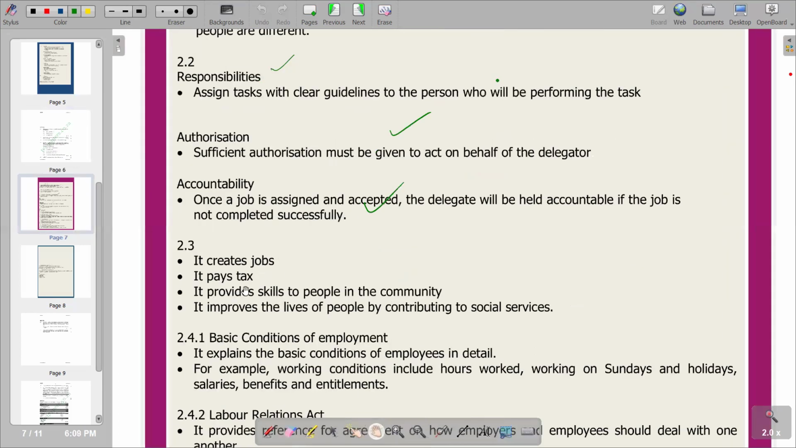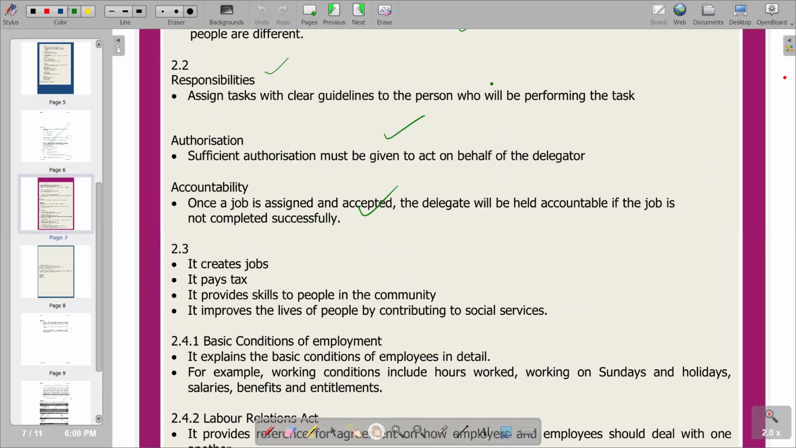We have the first point saying it creates jobs. That's exactly as we are explaining. It creates jobs, and then second one, it pays tax. Obviously, it's a positive in form of revenue collection. Also, that business has to pay tax, and that is a positive from the point of view of the government. They are going to collect more revenue. That's also a positive that we can deduce.